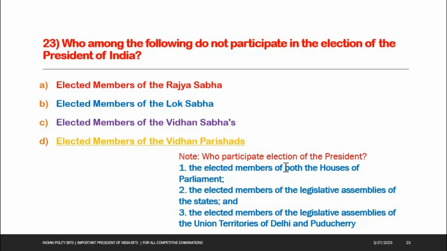See the note here. Who participate in the election of the President? The elected members of both the houses of Parliament, the elected members of the legislative assemblies of the state, and the elected members of the legislative assemblies of the union territories of Delhi and Puducherry. Here Vidhan Sabha means legislative assembly. Vidhan Parishad means legislative council.